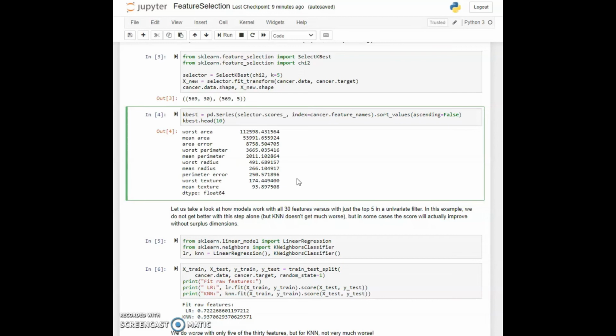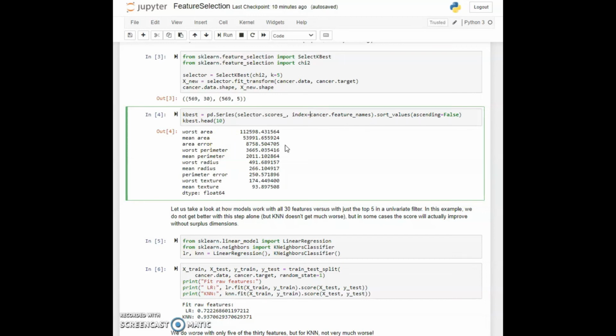And just in order to visualize in a pretty way, we are going to use a pandas series to pour it into, and then for the index we are going to select those feature names that came from the original dataset and we are sorting it based on the data values. So that's just the most important features that are floating on the top.